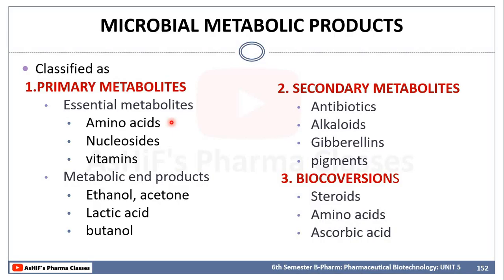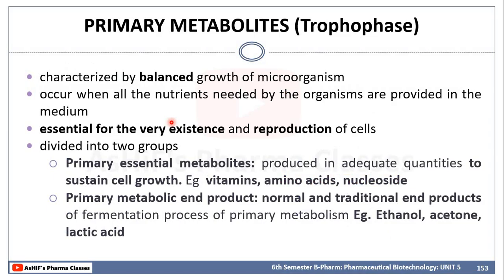Here we will discuss what is meant by primary metabolites and secondary metabolites, and how we can increase their yield. First are the primary metabolites, also known as the trophophase, because usually they are produced in a balanced growth of the microorganism.